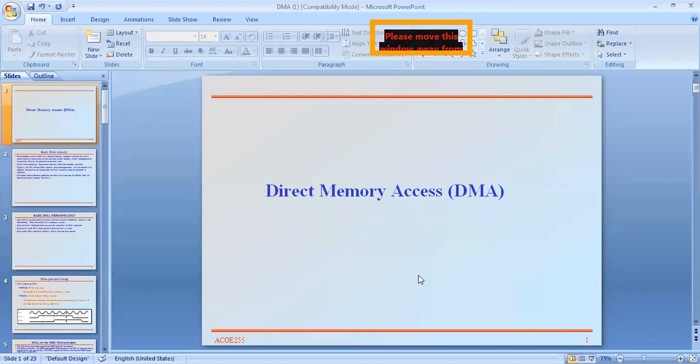And the next concept is DMA. What does DMA stand for? DMA stands for direct memory access. What is the purpose of direct memory access? Direct memory access is an intermediate. Especially, the concept of DMA is introduced to save the processor time.